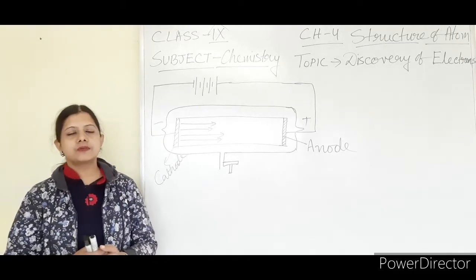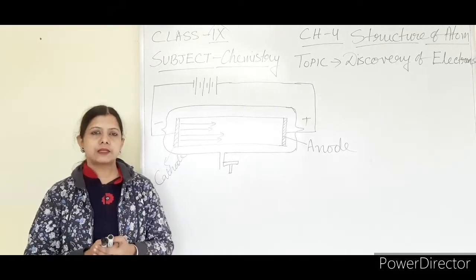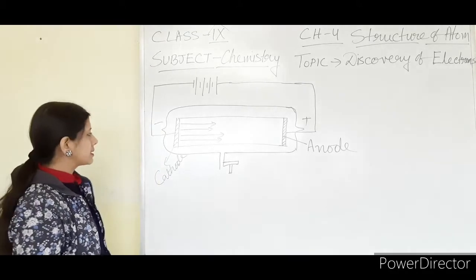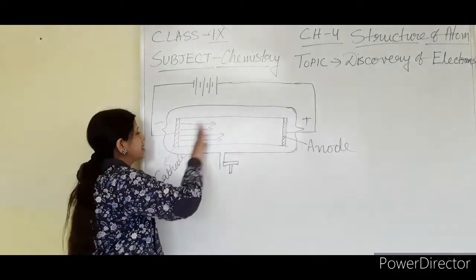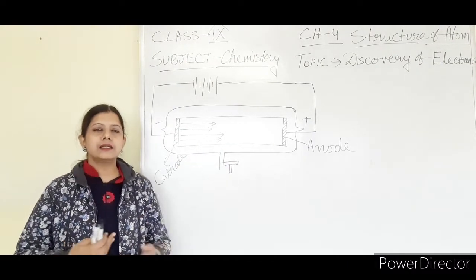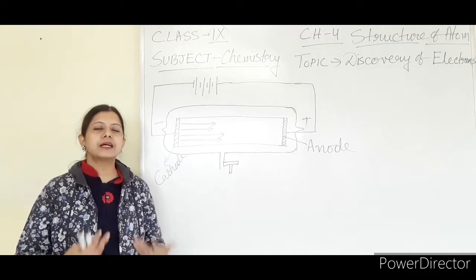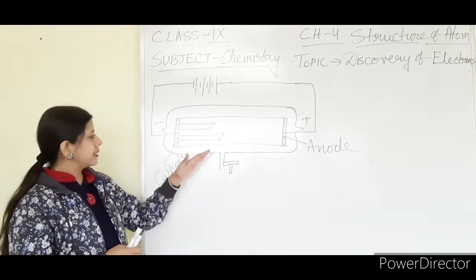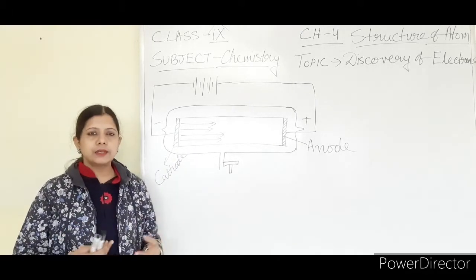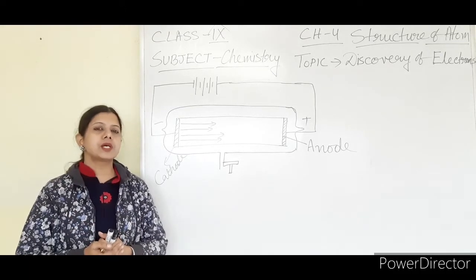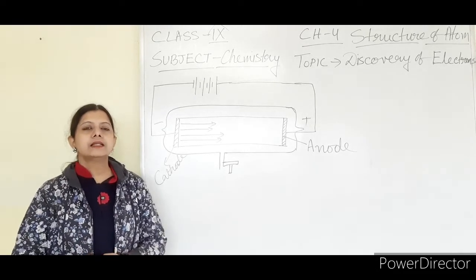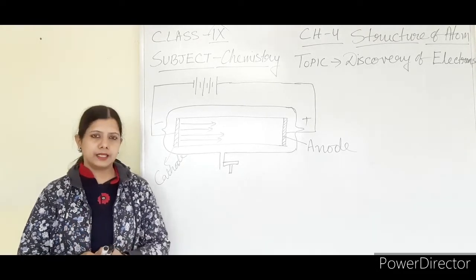If we reduce the pressure to 10 to the power minus 2 atmospheric pressure, what observation are we going to see? We will be able to find that some colored emission of light is occurring from this side to that side. That means inside the discharge tube, emission of colored light can be seen. So there might be some charged particles which are excited by passing electricity, and they are emitting these colored rays which are in the visible range.